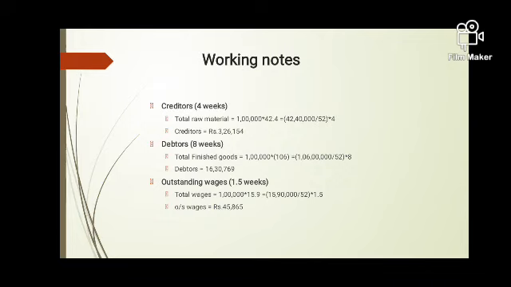And the wages, companies are having lag in payment of wages for 1.5 weeks, and for wages companies are paying wages per product 15 rupees 90 paisa. So 1 lakh into 15.9, that comes to 15 lakh 90,000, which is for full year, so divide by 52 multiplied by 1.5 week, that comes to 45,865. So these are the working notes.